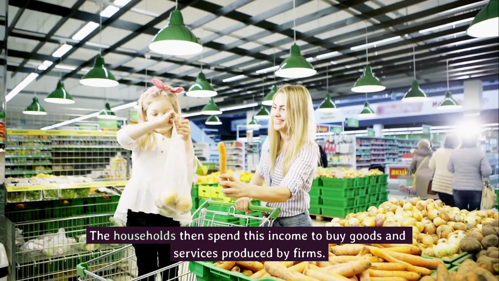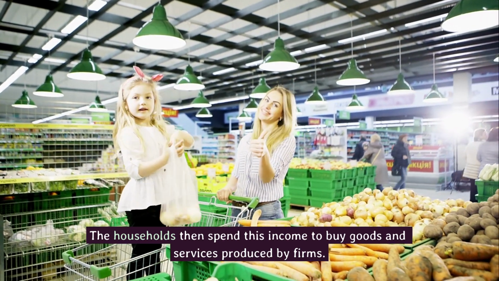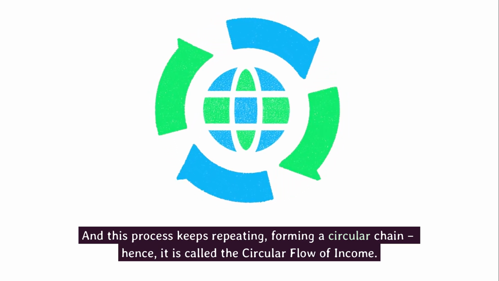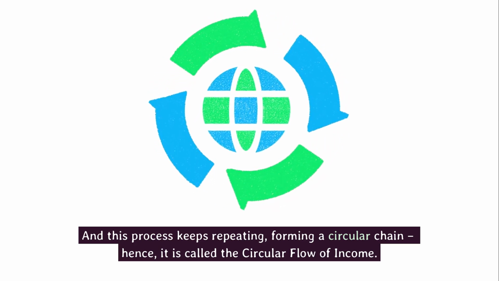The households then spend this income to buy goods and services produced by firms. And this process keeps repeating, forming a circular chain. Hence, it is called the circular flow of income.